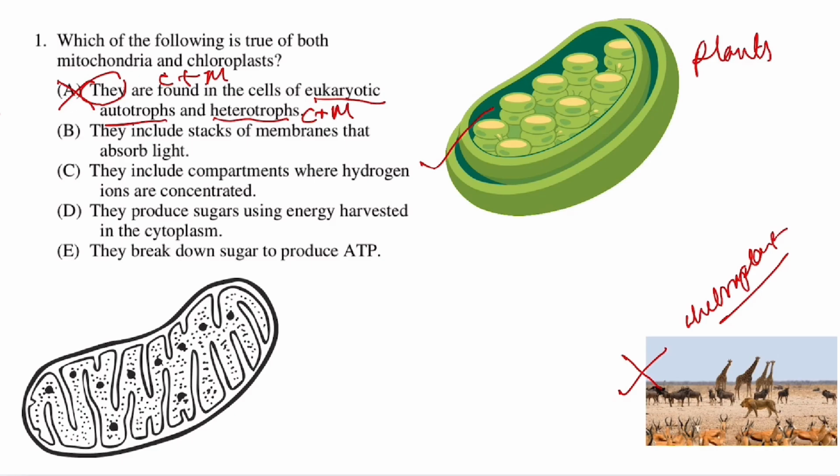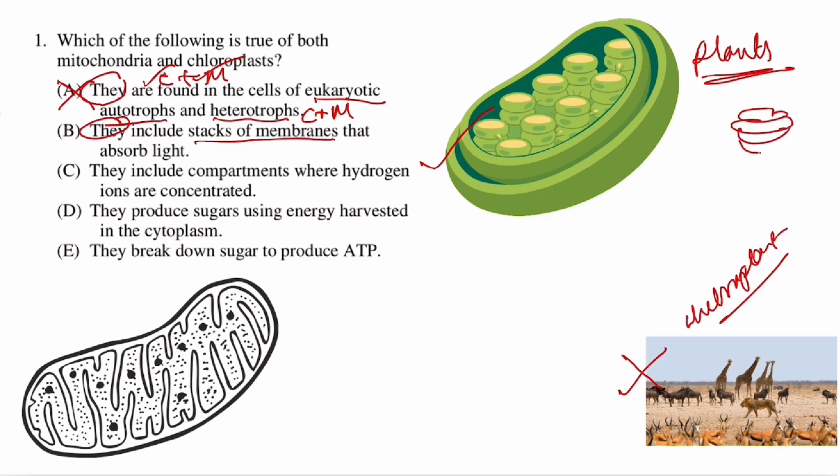Let's go to the second one. They include a stack of membrane that absorbs light. When you look at the diagram of the chloroplast, it has stacks of thylakoids, which together are called grana. Think of thylakoids like coins stacked together; one single coin is a thylakoid.